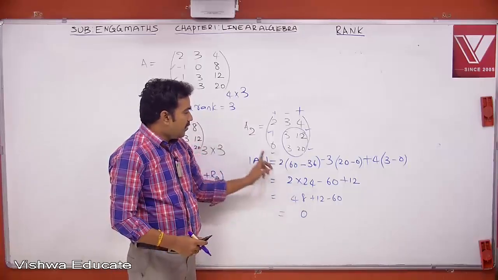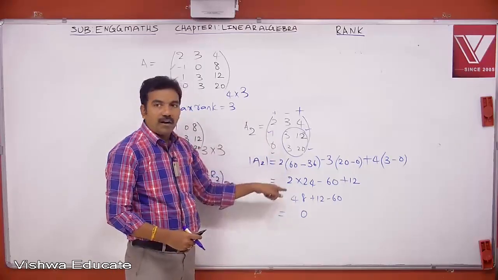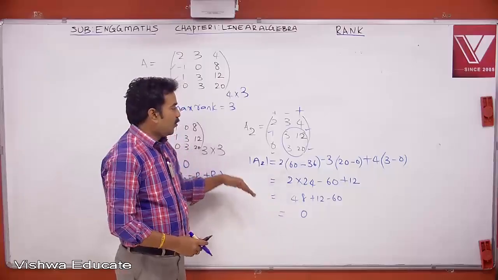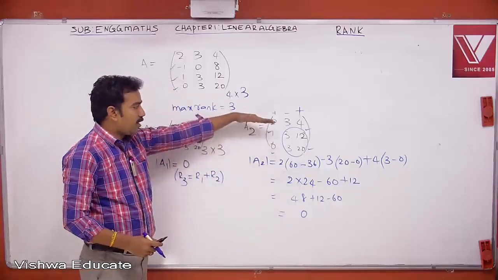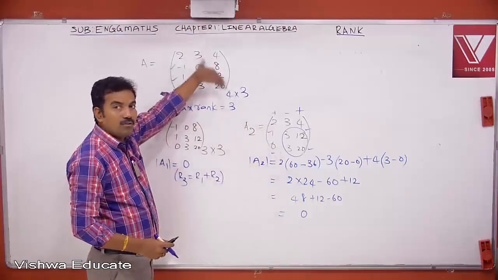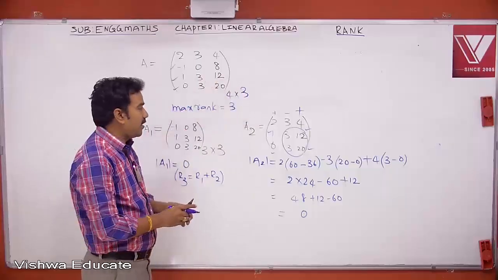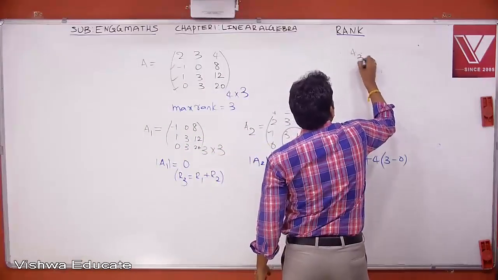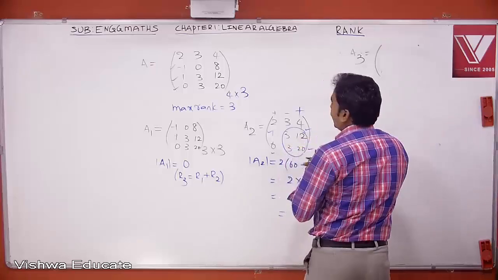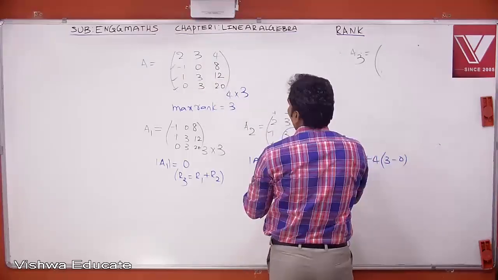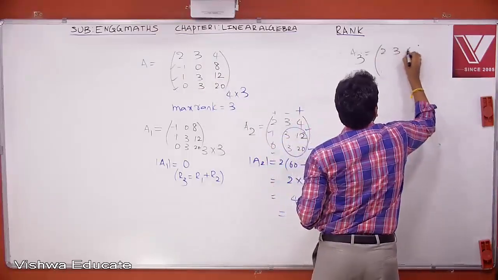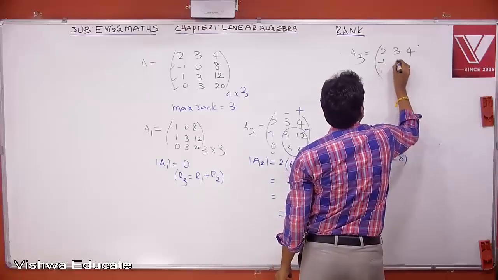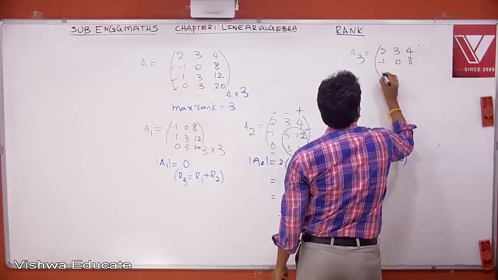Therefore in this case, the determinant of this 3 by 3 submatrix is also equal to 0. So this also doesn't confirm that rank is not equal to 3, because there are 2 more submatrices of size 3 by 3. Now here I will take A3. A3 is the 3 by 3 submatrix obtained by eliminating only the third row. So this is 2, 3, 4, minus 1, 0, 8 and 0, 3, 20.